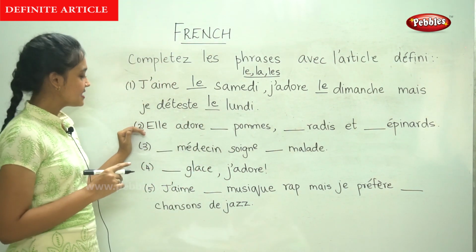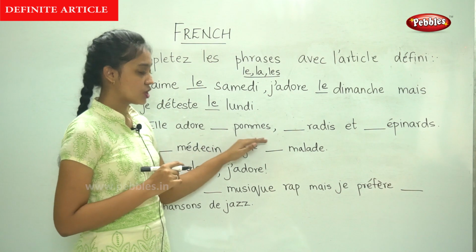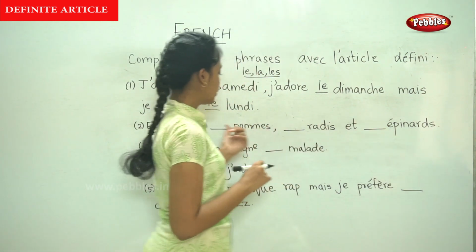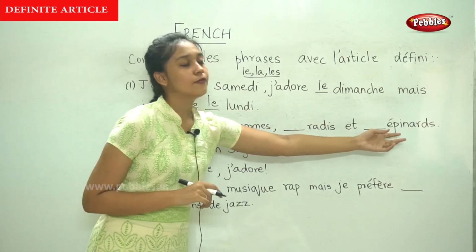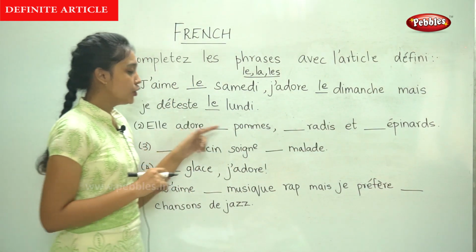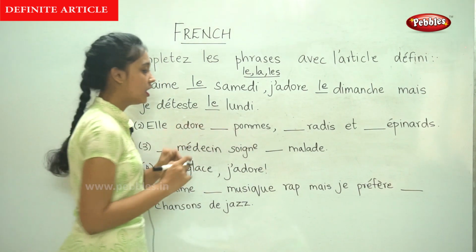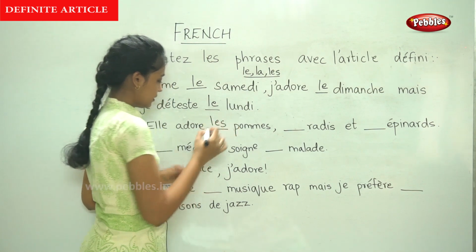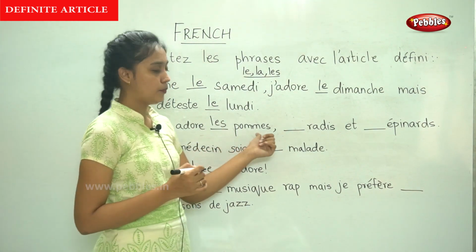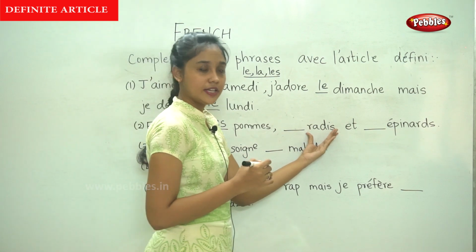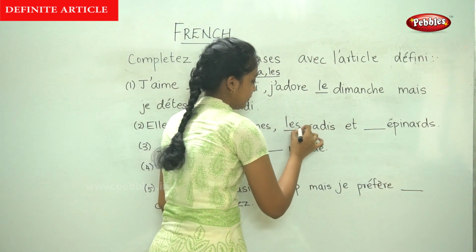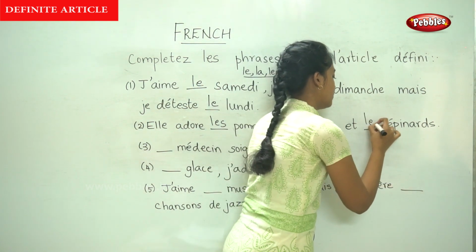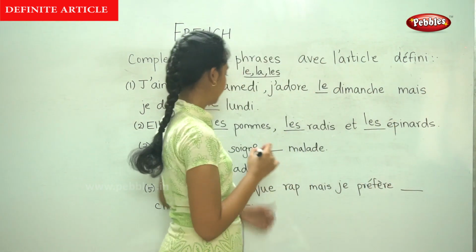The next sentence, elle adore dash pomme dash radis et dash épinards. So these are the names of some fruits and vegetables. If you notice, pomme, it is in the plural form, so we write les. Elle adore les pommes. This is also in the plural form, so les. And finally, épinard is also in the plural form, so it is les.